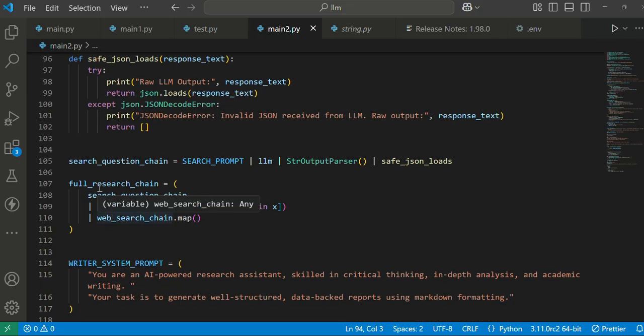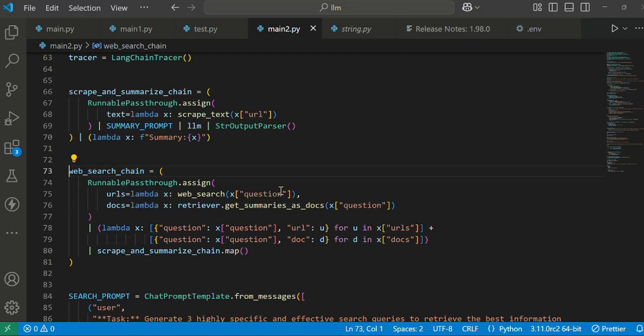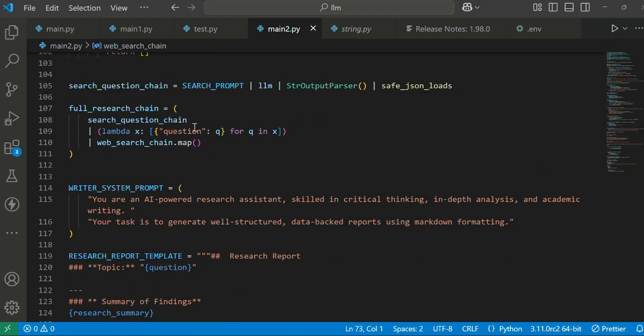And the full research chain. What we are basically doing is, for this pipeline, we are adding the research question for every question. We'll get 3 queries from this input. For every one of the 3 queries, we are applying a web search chain. Using the map function, for every question we will get its particular URL and its particular related document. Like that, we finally get the full research chain from this output.